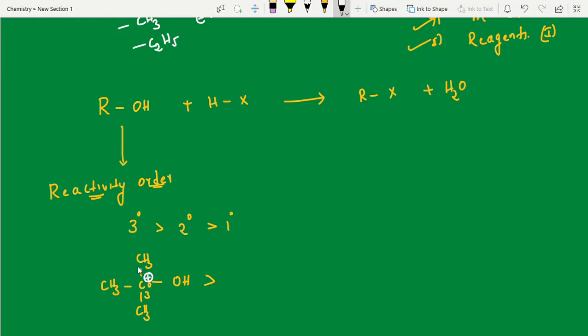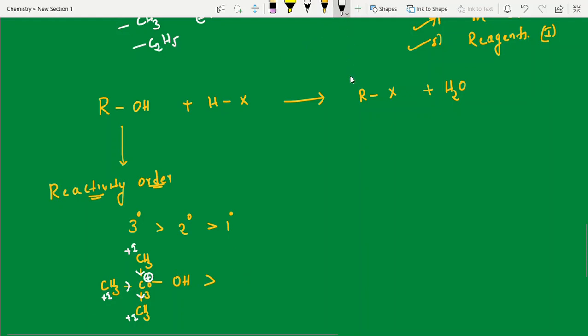Because here there is a plus I group, like this, like this. This is a plus I group, this is a plus I group, this is also a plus I group. 3 plus I groups, electron releasing groups. Simple logic, students: he doesn't have electrons, but somebody is giving electrons. He is the poor guy, but 3 rich guys are there, so it is balancing. Okay, now next one.